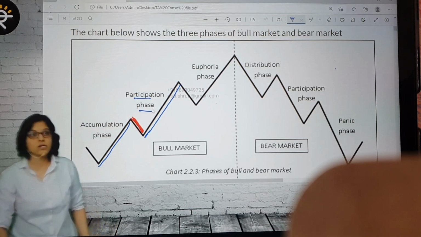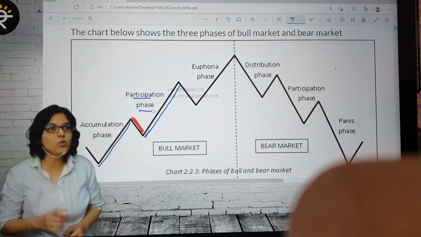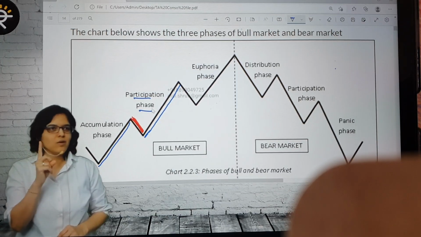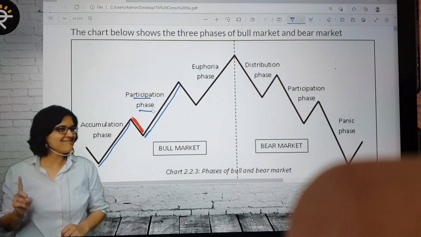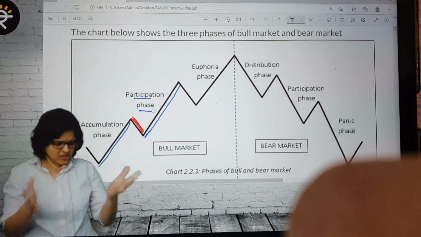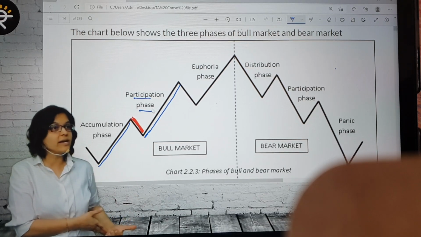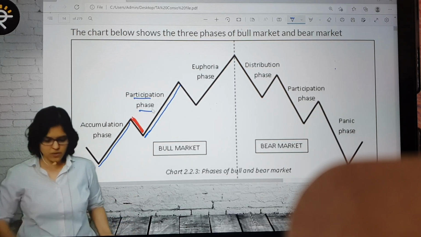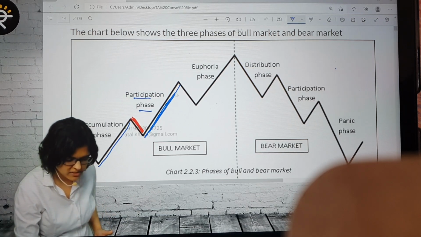Participation phase, where now I can say we all, people who learn stock markets, who don't go by tips, who don't always refer to their friend Tipendra, who understand that there is a great chance that because of XYZ factors, markets might go up. So we might not be able to catch the train so early at the accumulation phase, but surely with good analysis, we can enter at the participation phase. Okay, now what happens, again, you can see this amazing journey, we have enjoyed this.